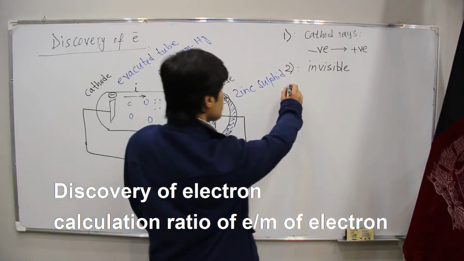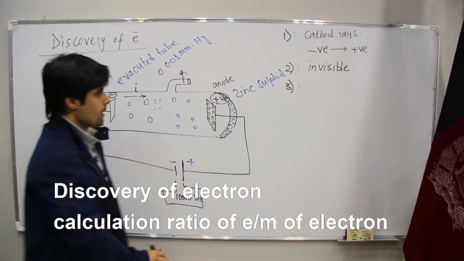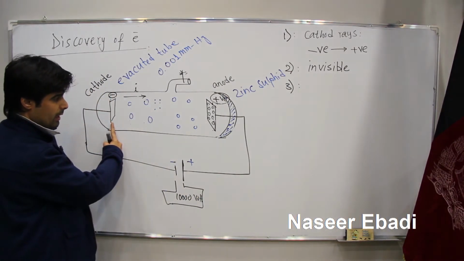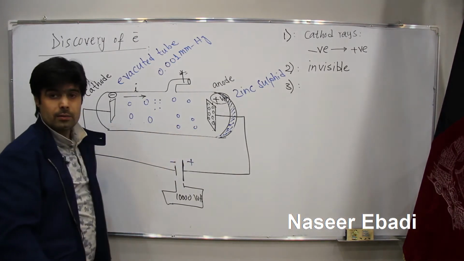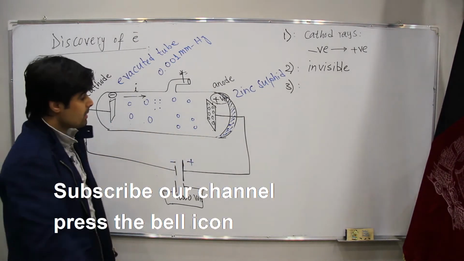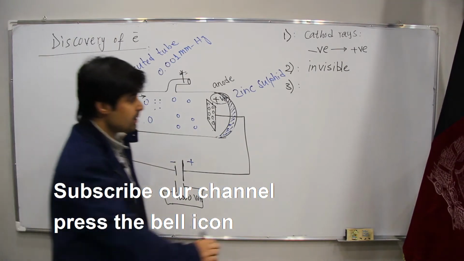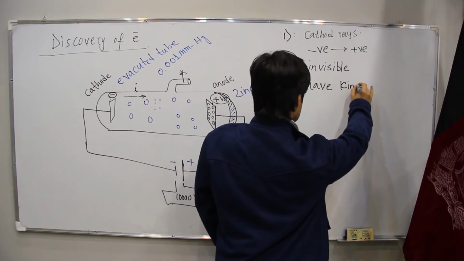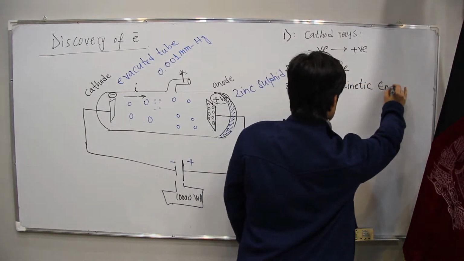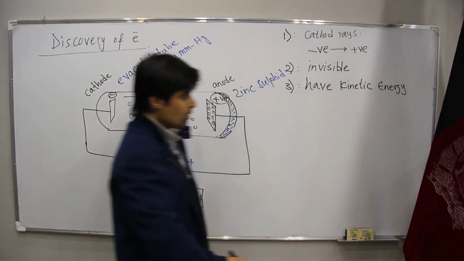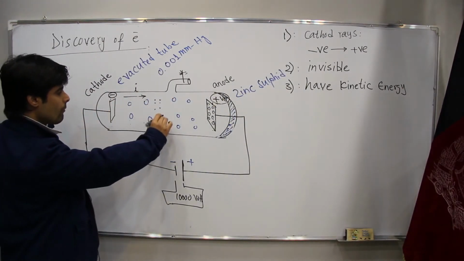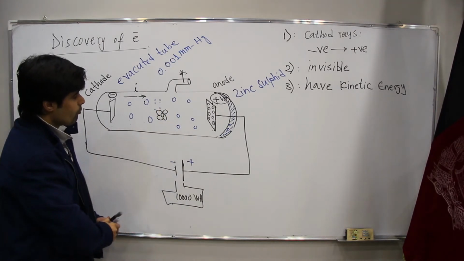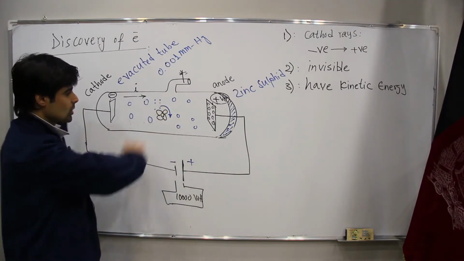Number 3, these things which are going from the negative plate to the positive plate have kinetic energy. Why? Because he put a wheel here, and this wheel got motion.